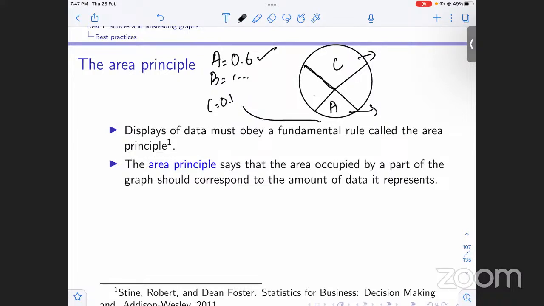So this graph is misleading us. It is misleading us in the direction that C has the most frequency, so it is corresponding to the most area, and A has the least relative frequency, therefore it is corresponding to the least area. But that is not the case, so it is misleading us. So we need to obey the area principle, and the category that has the most frequency needs to be the category that has the highest area on the pie chart.